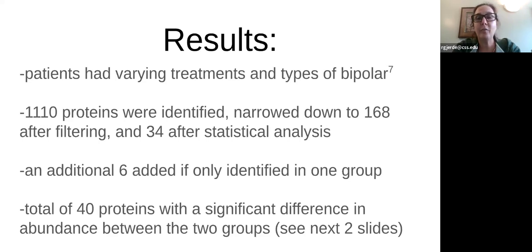So now we've got 34 plus the other 6. If they're only identified in one group, again, they're assuming that it was just too low to detect in the other group. So now we're up to 40 proteins that have a significant difference in abundance between those 2 groups of patients, the AAP patients and the mood stabilizer patients.